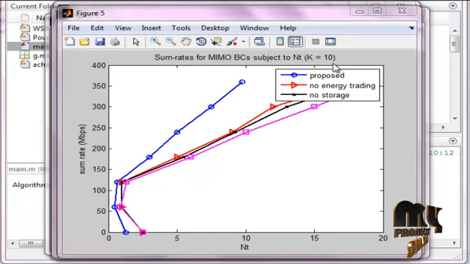This figure describes K equal to 10, with NT varying. This also calculates the sum rate. Blue is the proposed method. Similarly, following the same process, this one is pink color. The pink color denotes no RES, already combined in figure 2, meaning there are no renewable energy resources. Here the x-axis is denoted by NT, the transmitting antenna side. So this figure is about K equal to 10 for the proposed work.